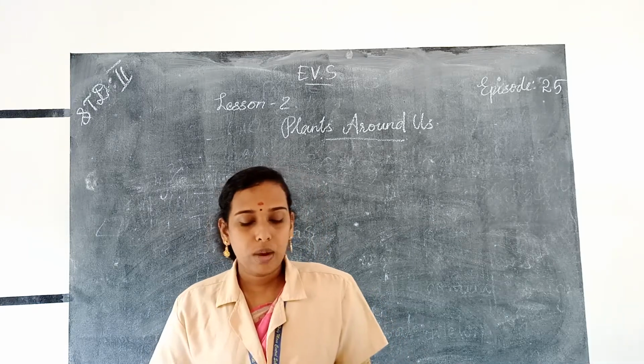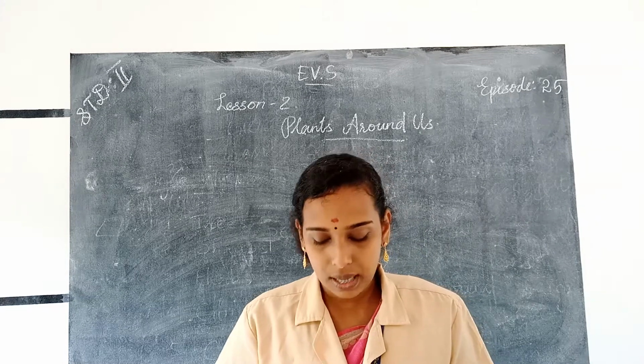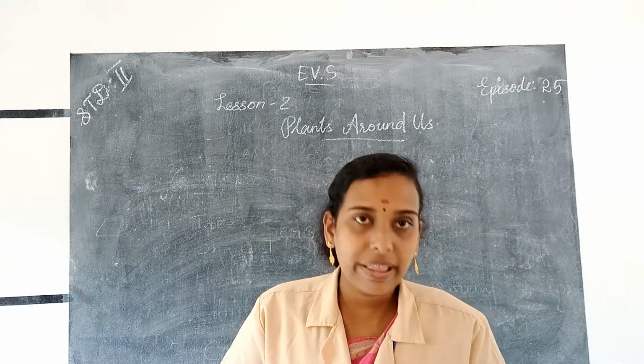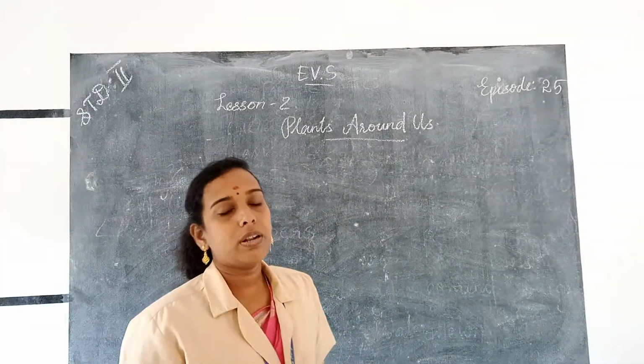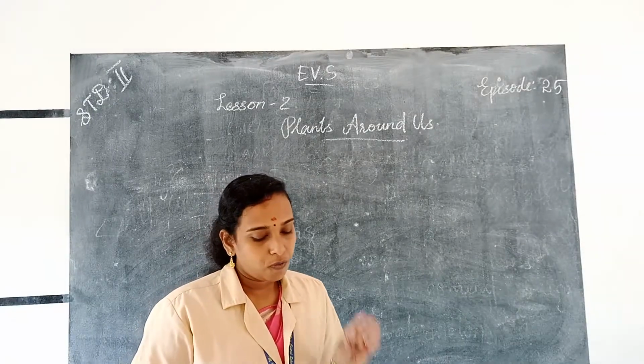Next we are going to study another classification of plants on the basis of their habitat. Habitat means where they grow. On the basis of habitat, the plants are classified into 4 types.